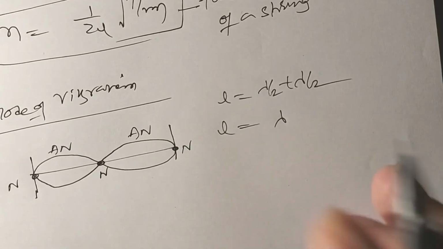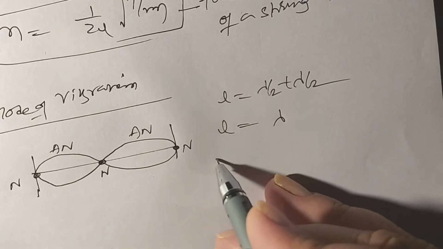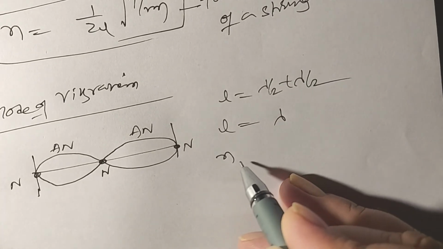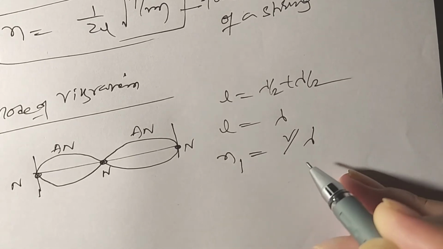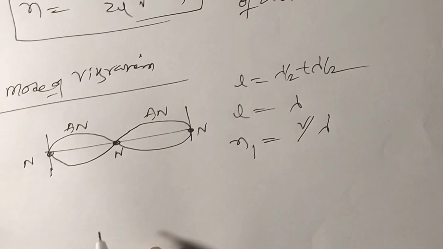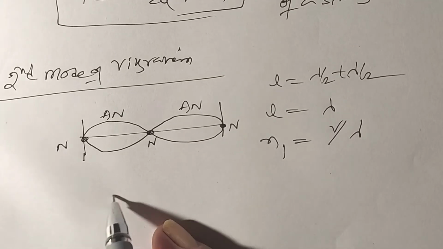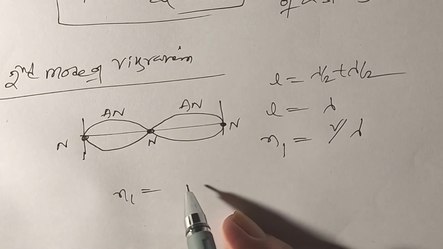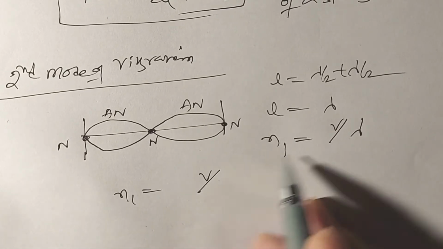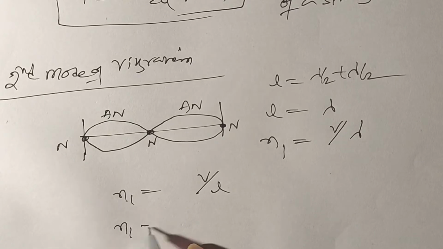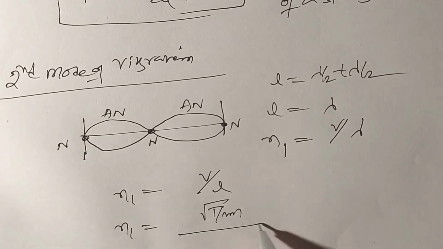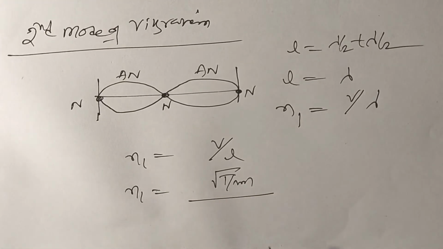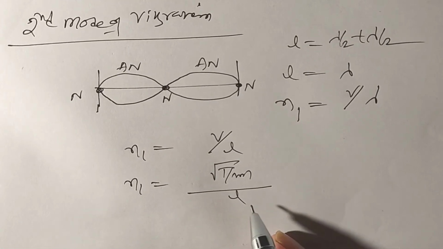Now we calculate the frequency. We assume the frequency is N1, which is equal to V by lambda. V by lambda is nothing but V by L. So N1 is equal to V, which is already explained in the first mode of vibration, the velocity of the transverse wave.